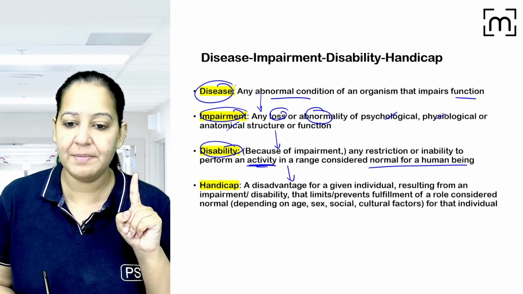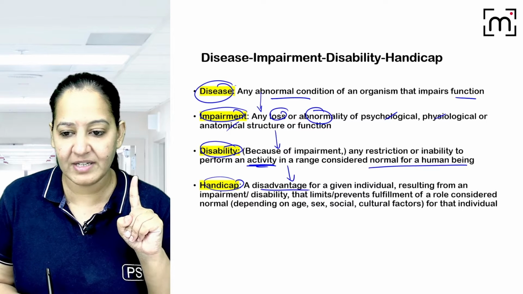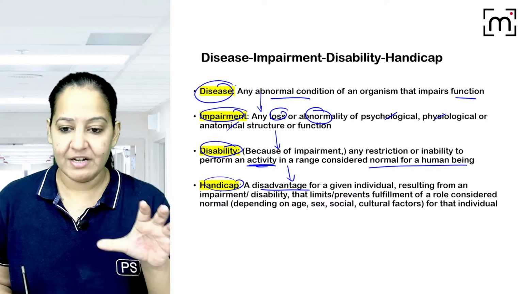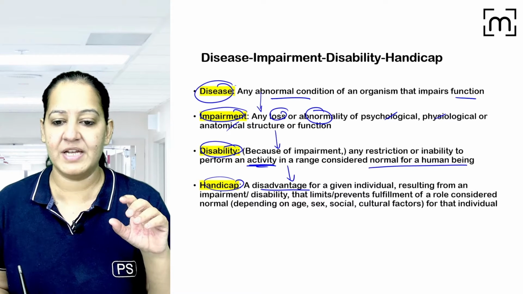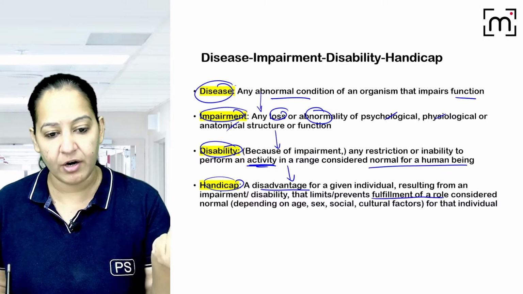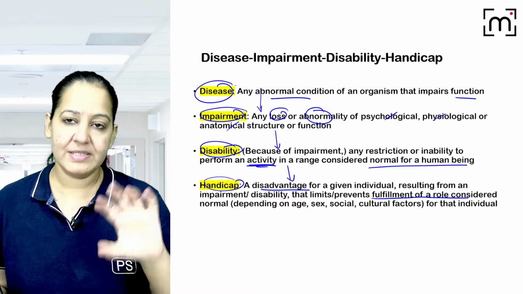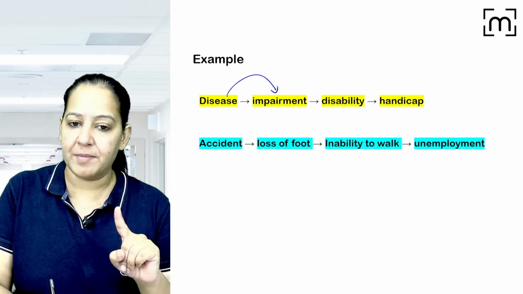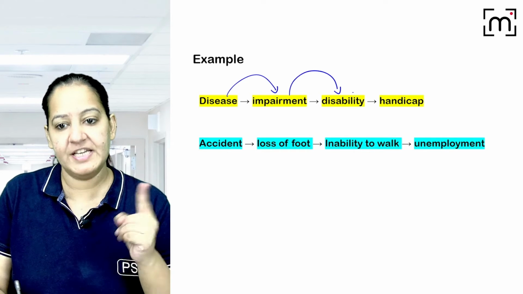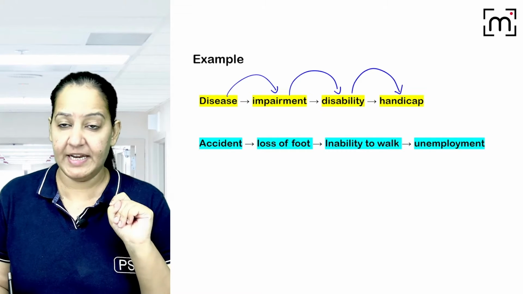Now, because of disability, the person gets a disadvantage in the society. The disadvantage given to this individual resulting from impairment and disability that limits the fulfillment of the role of this person in the society, that is known as handicap. Better to take an example and let me explain it. Disease leads to impairment, impairment leads to disability, finally disability leads to handicap.